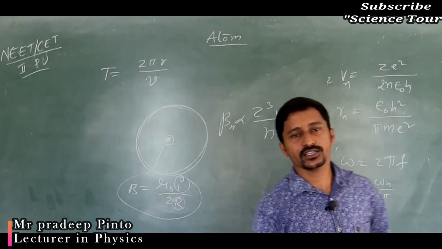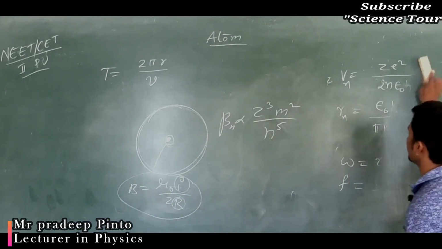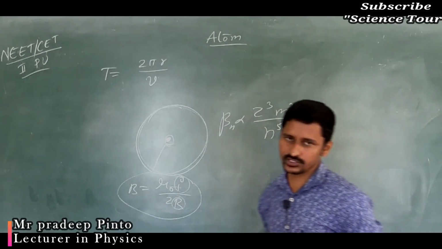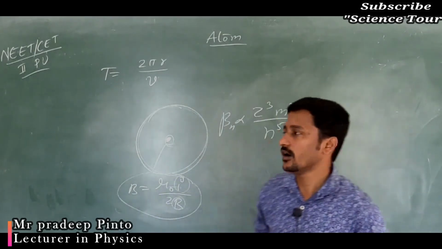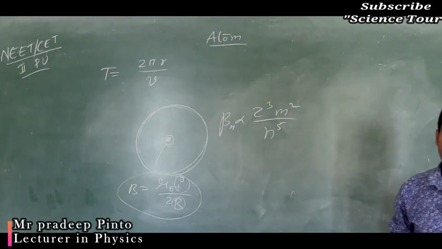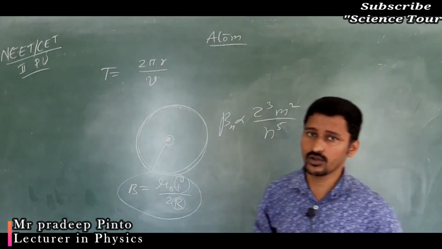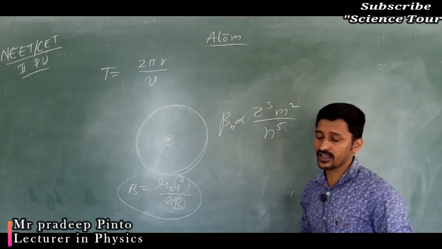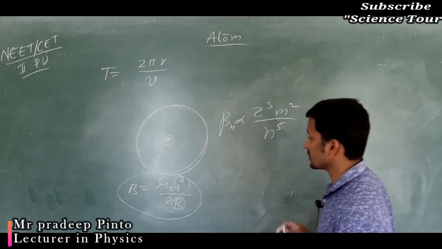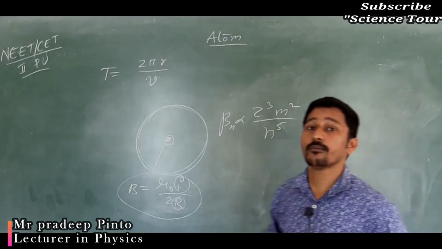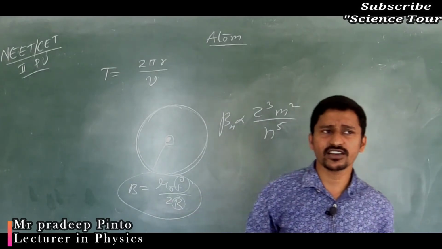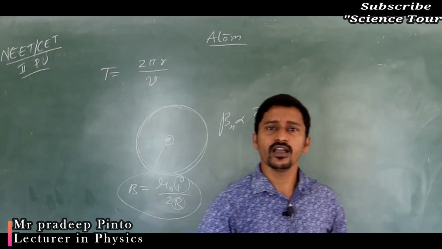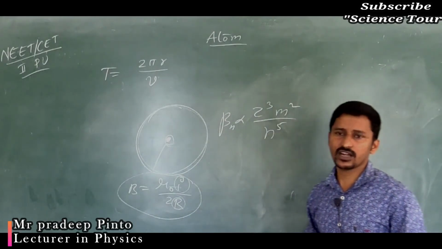Okay, so approximation is valid here. Approximately you can find the values, not exactly. You don't need to learn all those equations by heart. Kindly don't do that. Just one or two, velocity and radius, if you know them, that is sufficient for you. Quickly start to solve or practice, then you are going to get the exact value. Now because of the magnetic field, next you are going to get the magnetic moment. Everything is connected: radius, velocity, angular frequency, time period, current, then magnetic field and magnetic moment.